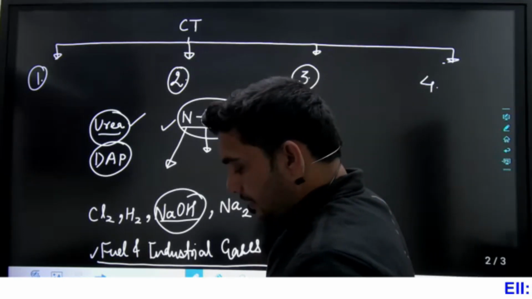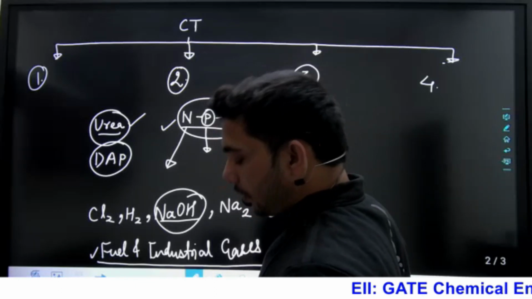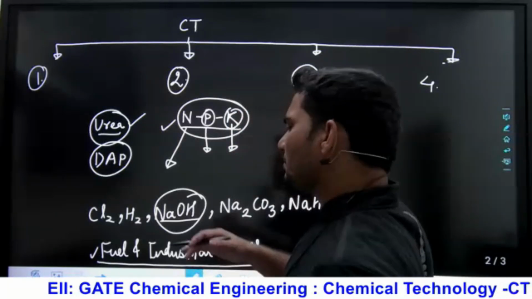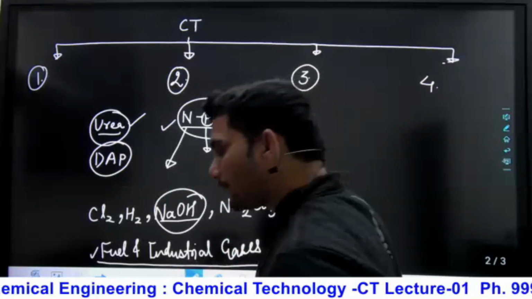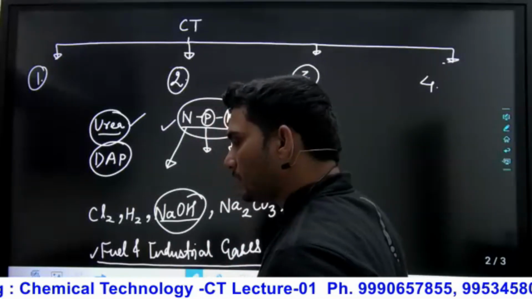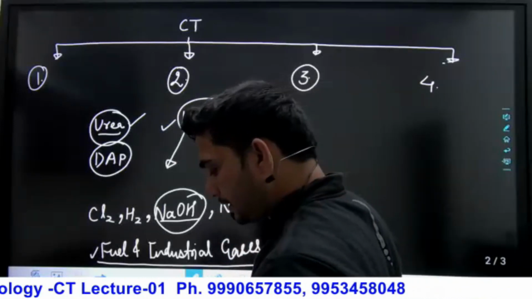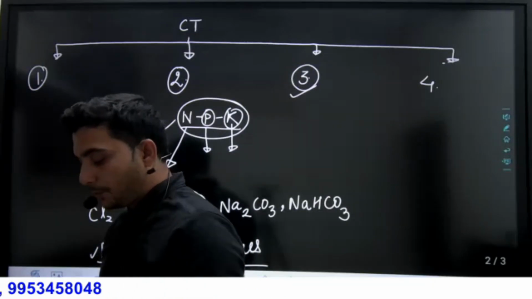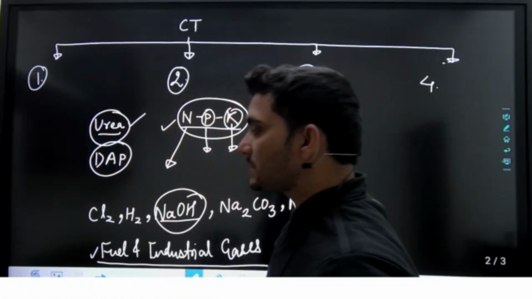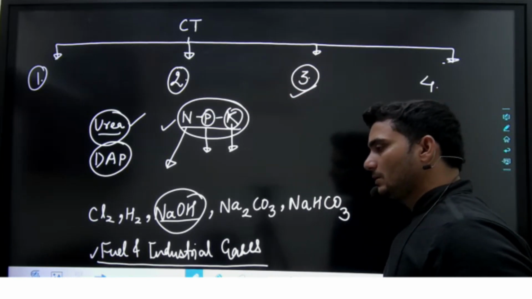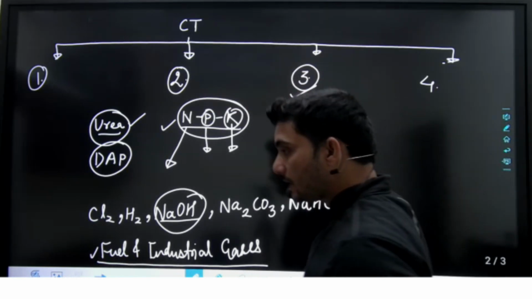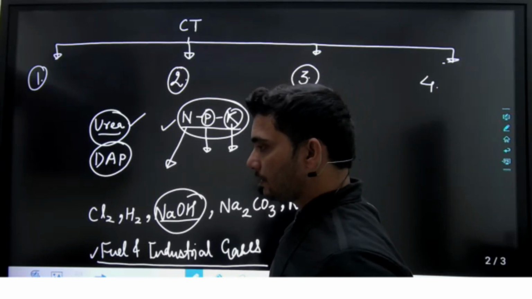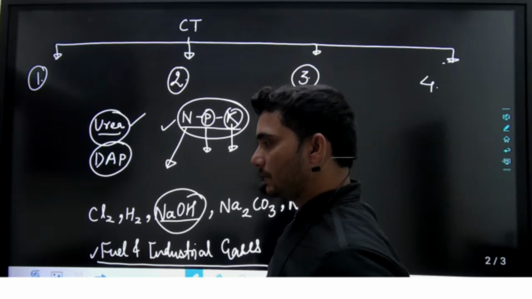So the third part is basically on synthetic organic chemicals, or you can say petrochemicals, because we produce different chemicals with the help of petroleum products. Are you getting my point? First, we will produce synthetic organic chemicals from the C1 compounds. C1 compounds means it contains one carbon, so that will be your methane.